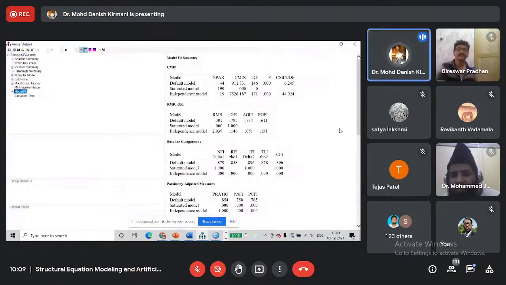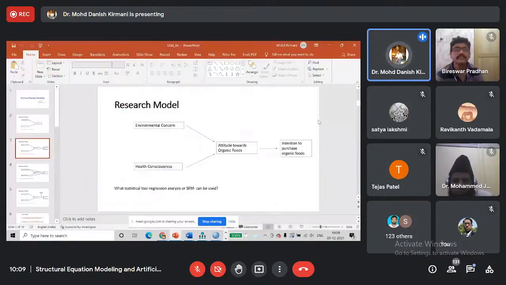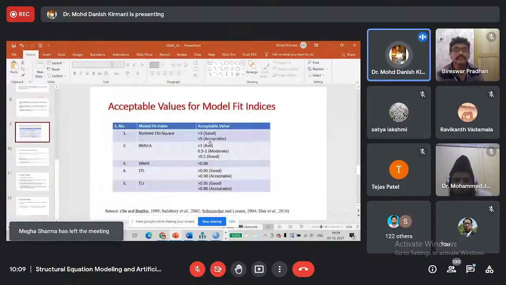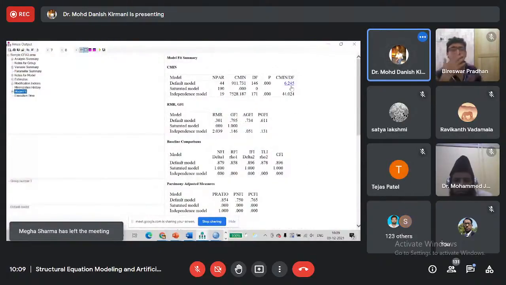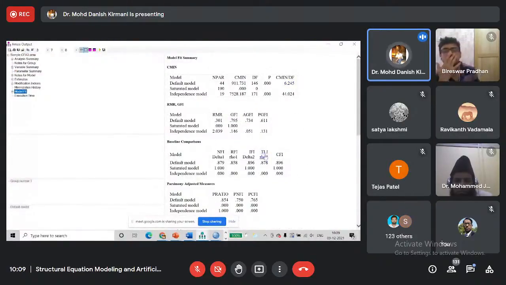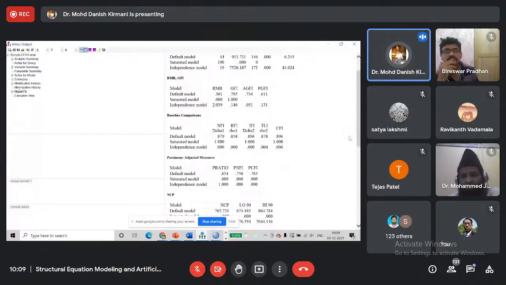Okay. So we can see here our value for normed chi-square, CMIN by df, is 6.245. If we compare, it is greater than 5, so it means there is a problem in this index. Similarly, TLI is less than 0.90, and CFI is also less than 0.90, however it is close to 0.9.